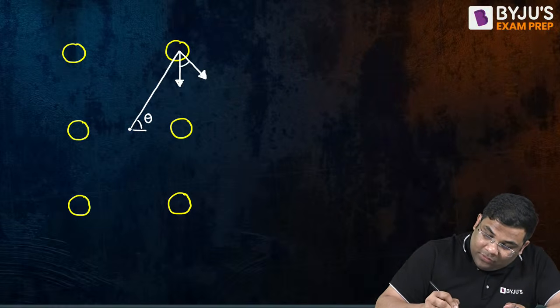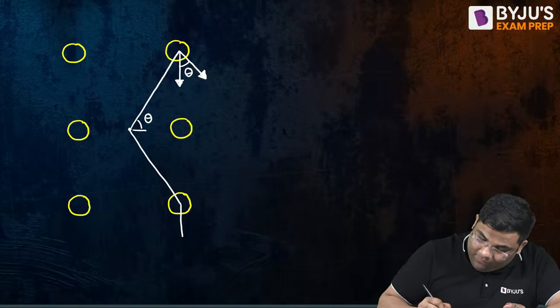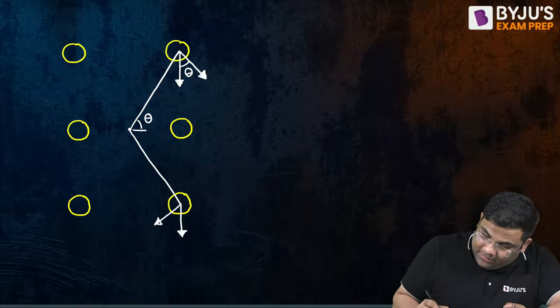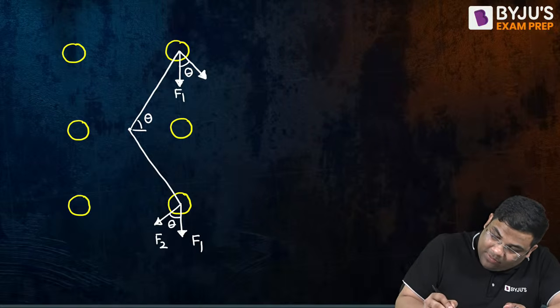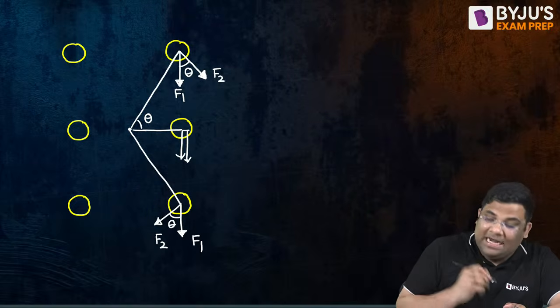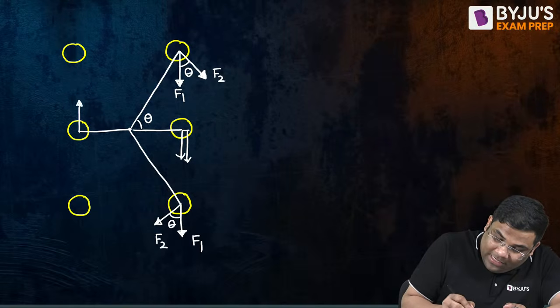So this was also theta, right? And for this bolt, F1 was like this and F2 was like this. Here also the angle was theta only, by symmetry. For this bolt, F1 and F2 were in the same direction, so we just added. And for this bolt, F2 and F1 were in opposite direction.